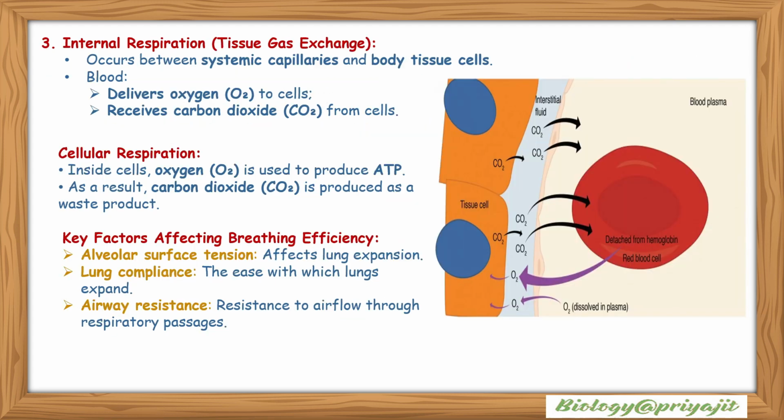Internal respiration or tissue gas exchange. It occurs between systemic blood capillaries and body tissue cells. So blood delivers oxygen to cells and receives carbon dioxide from the cells. Cellular respiration: inside cells, oxygen is used to produce ATP. As a result, carbon dioxide is produced as a waste product, a metabolic waste product.